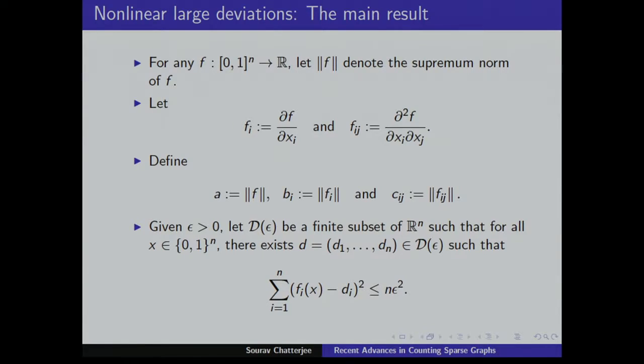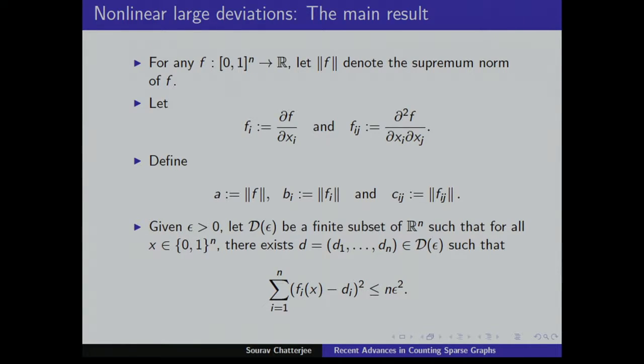And then this is the crucial object. Let D_epsilon be a finite subset of R^n such that for every x, there exists some element which approximates the gradient vector. You take the gradient vector f_1(x) through f_n(x), and for every epsilon, let D_epsilon be a finite subset which approximates this up to some error.